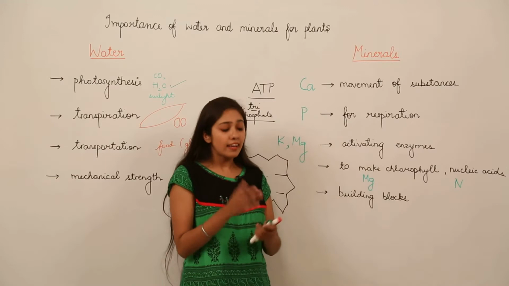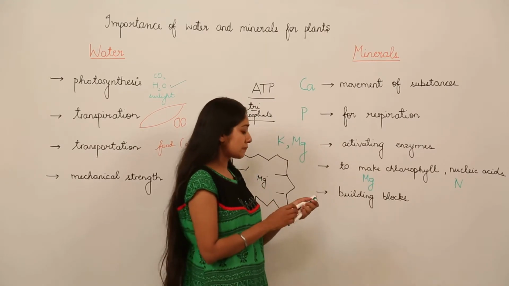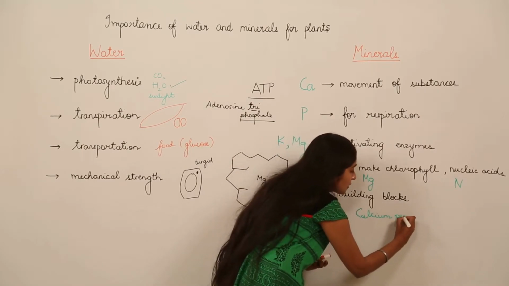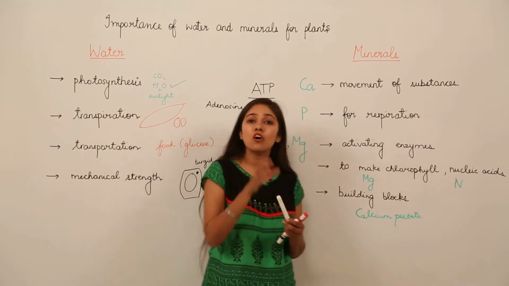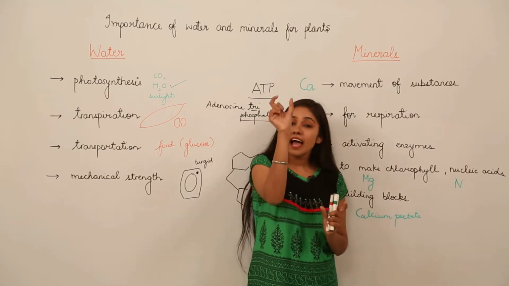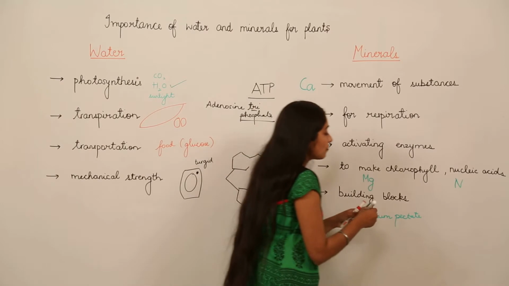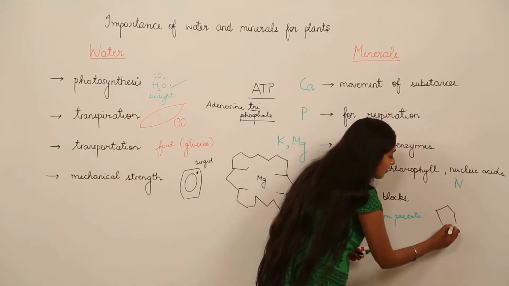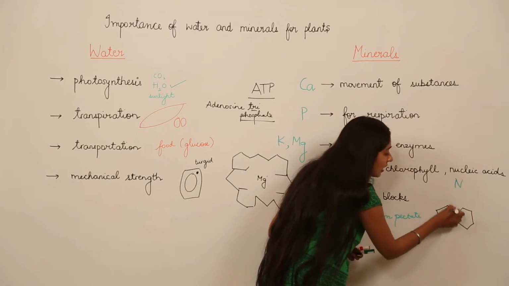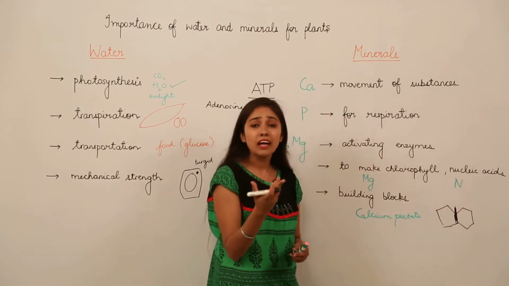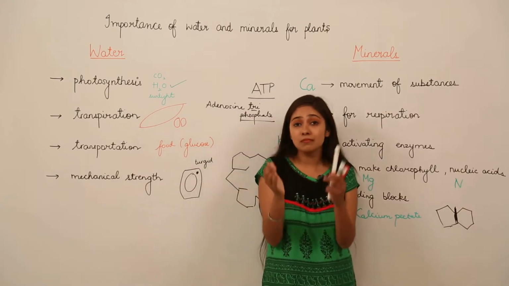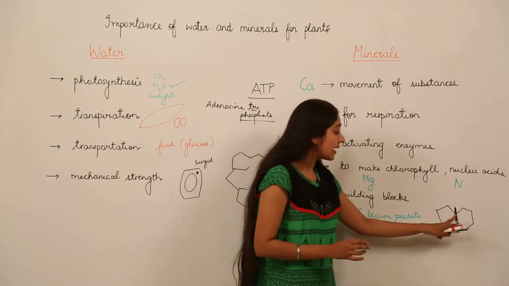Next, they all are the building blocks, right? Why building blocks? Here I can cite an example of, say, calcium pectate. So calcium pectate is present in the middle lamella of the cells. It just helps in binding two cells, right? And it acts as a cementing material. For example, in plant cells, you all know that plant cells have a cell wall, and there is some region in the adjacent plant cells. There is a certain region, and that region we call the middle lamella, and in that we have calcium pectate, which helps as a binding material, as a cementing material, which helps in the attachment of these two adjacent cells.